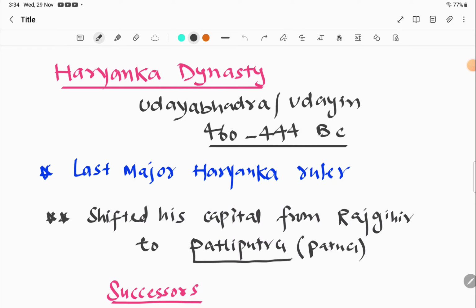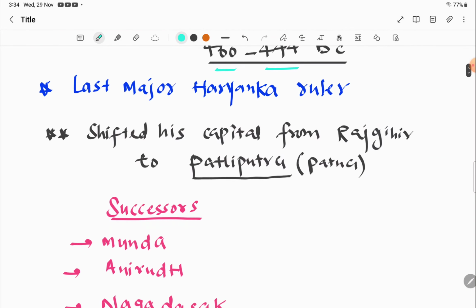Let's learn today about the Haryanka dynasty's last ruler, Udayan. We have already discussed two rulers, Bimbisara and Ajatshatru. So the last major ruler was Udayabhadra, generally referred to as Udayan. He is supposed to have ruled from 460 to 444 BC, and his major contribution is that he executed what his father planned. He shifted his capital from Rajgriha to Patliputra. That's important.